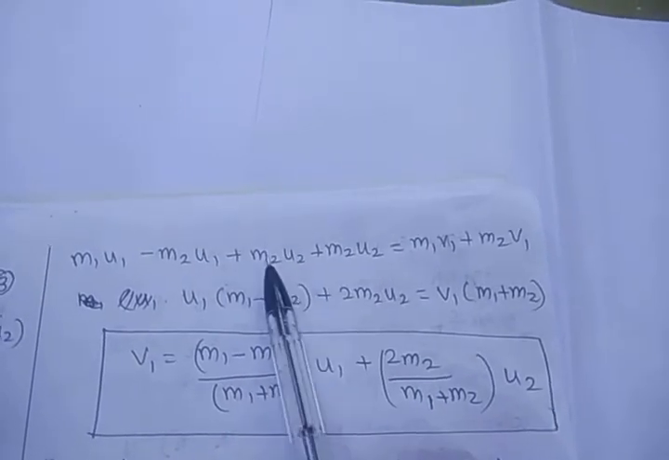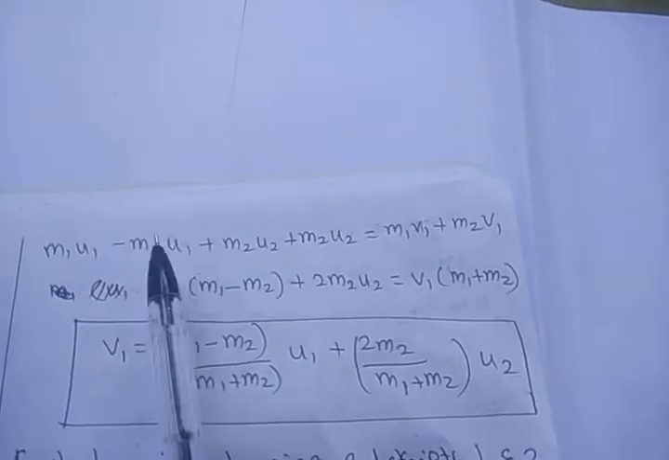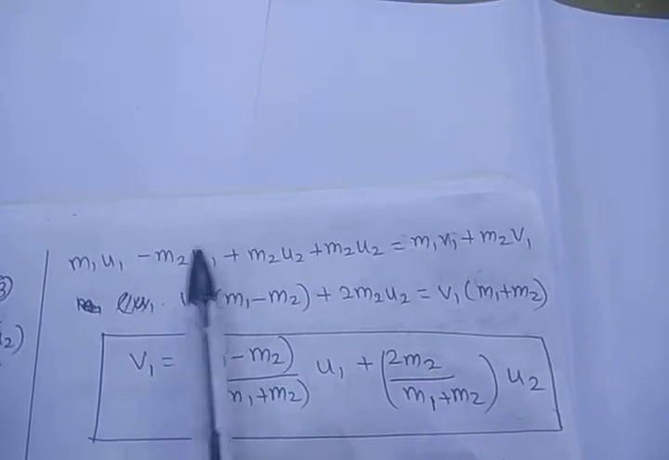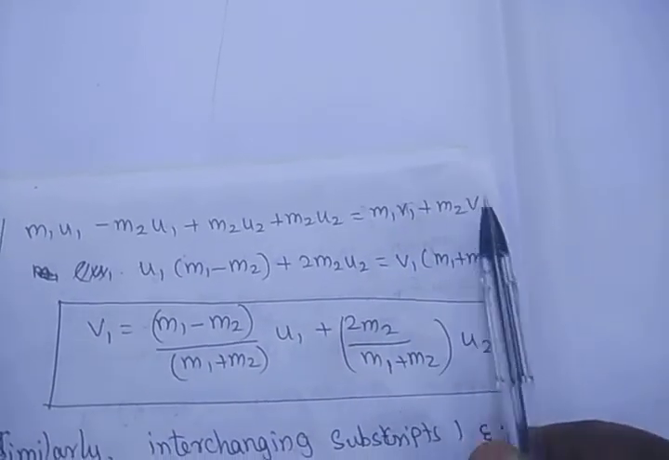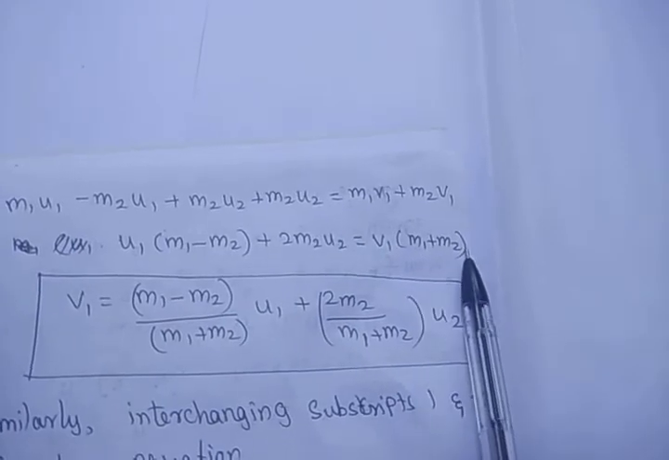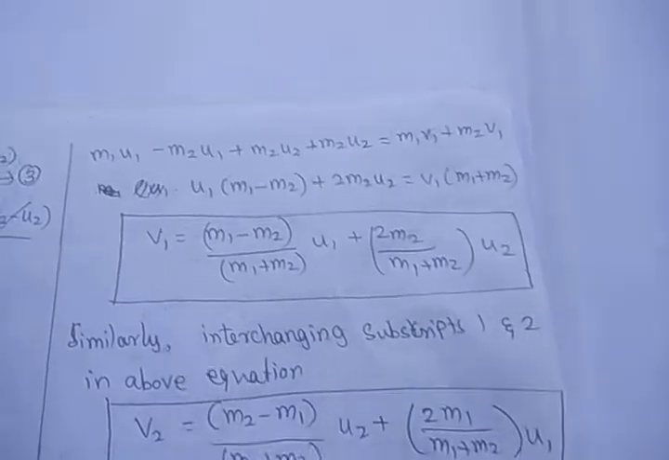Then this is m2 u2, m2 u2, 2 m2 u2. Here m1 is common, so you take m1 minus m2 outside. Here v1 is common, so you take v1 outside, m1 plus m2. We arrive at the equation for v1.